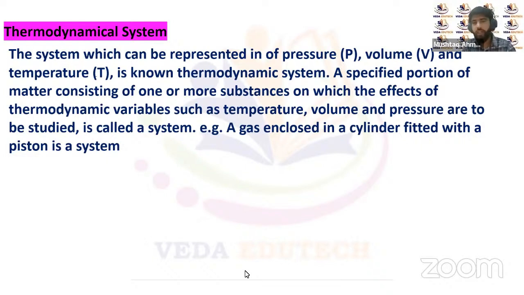So the system which can be represented in the form of pressure, volume, and temperature, that's what we call the thermodynamic system. Or we can say the part of the universe which is under observation, which is studied, and its volume is studied, its pressure is studied, its temperature is studied. All these thermodynamic variables are studied. Then that part of the universe we call a thermodynamic system. And these physical quantities, pressure, volume, temperature, are called thermodynamic variables.